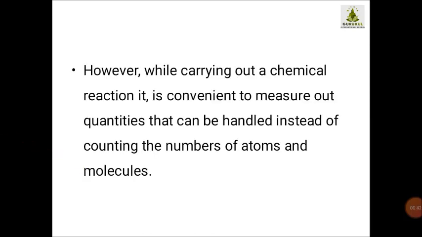However, while carrying out a chemical reaction, it is convenient to measure out quantities that can be handled instead of counting the numbers of atoms and molecules. So you know children that it is not possible to count the number of atoms and molecules every time. Is it possible? Even you will say no, teacher. How? Suppose you have a big element. How are you going to calculate the atoms and molecules?